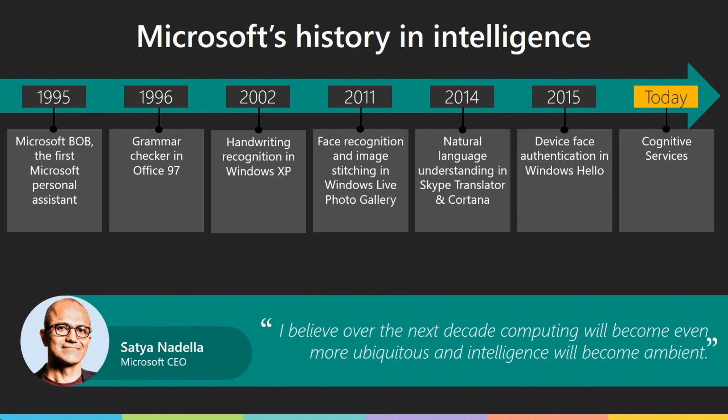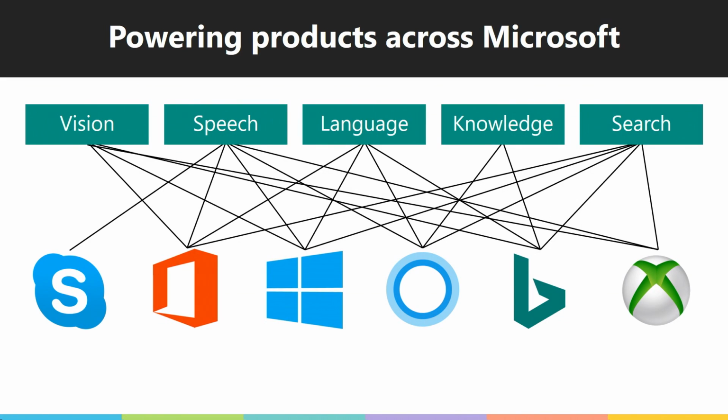And so when we think about Microsoft's history in this space, it spans a long amount of time. From research, the research org, which I'm a part of, that was formed in 1990, to the great technology in Windows Live Photo Gallery in 2011 that allowed us to do image stitching and deep face recognition and detection. To cognitive services, what we have today, we're taking this technology and exposing it to any developer. And this is the same technology that actually powers all of our products today. So the vision analysis that's used in Bing when you're trying to find pictures of cute animals, to actually talking to your device in Cortana or Xbox, that's the technology I'm talking about here.